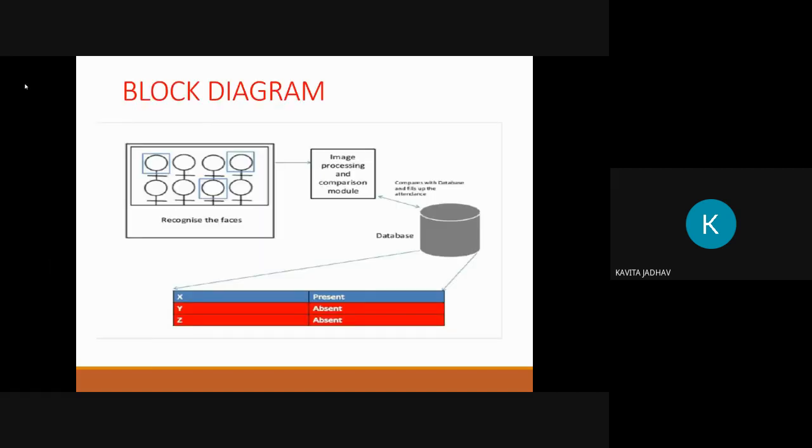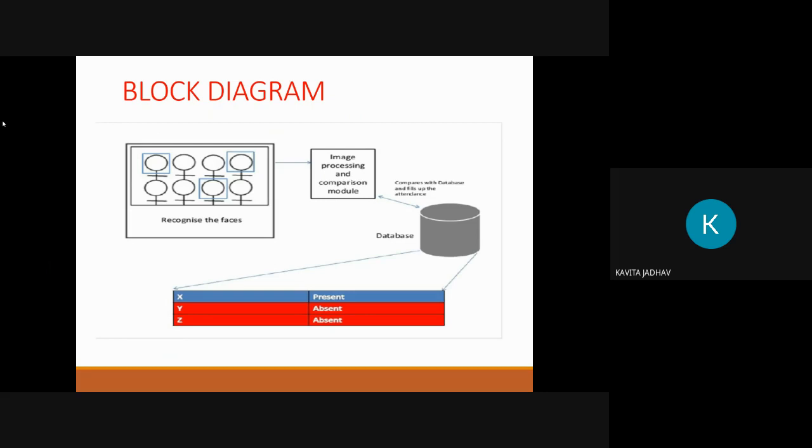Here is the block diagram of our system. It has a database stored on a cloud. At the very first, it will recognize the faces, conduct the image processing activity, compare with the module, and then compare with the database and fill up the attendance.